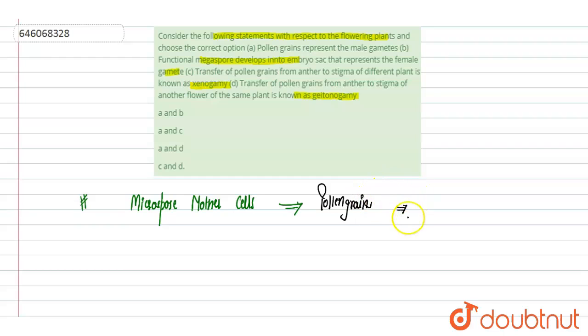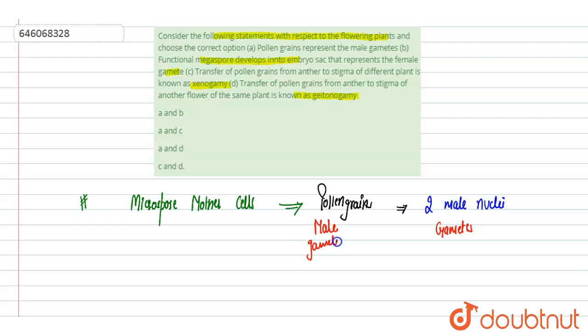After germination on the stigma, the pollen grains possess two male nuclei, which are called the male gametes. They release the male nuclei, that is the male gametes, while the pollen grain itself represents the male gametophyte.